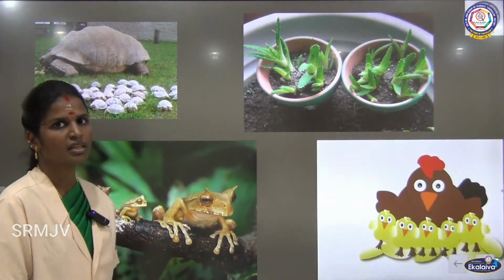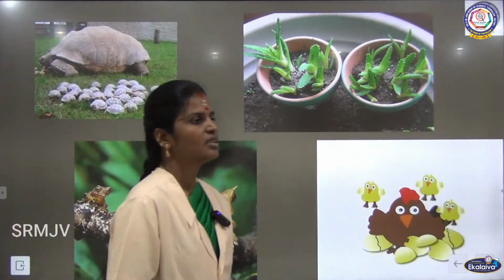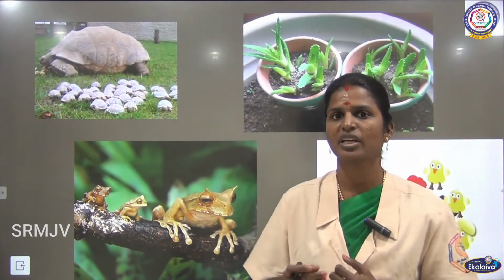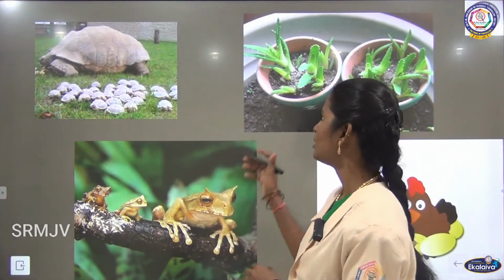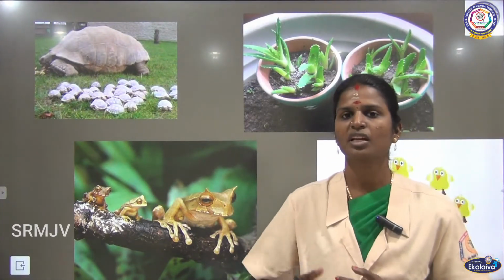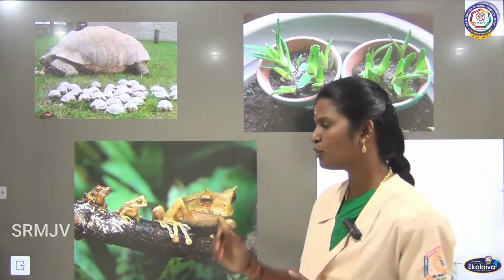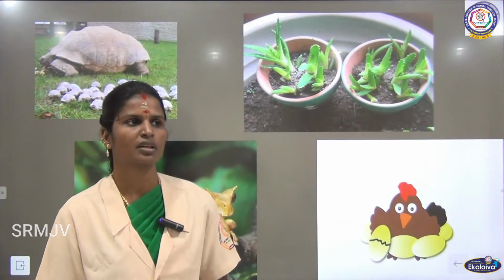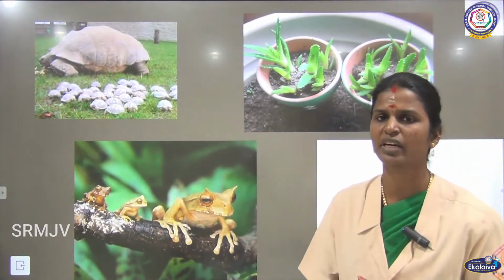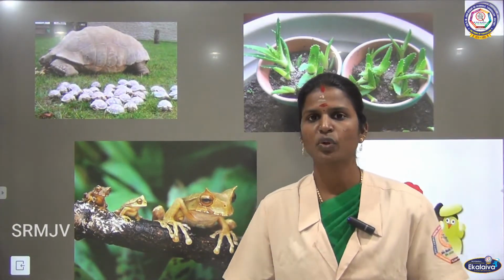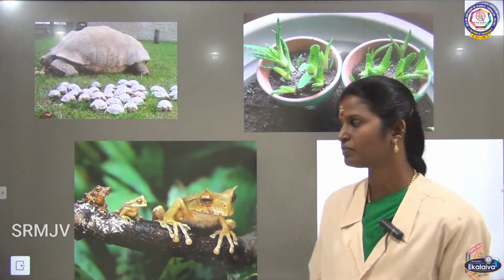So living things reproduce. And the reproduction in living things has many ways. For example, I told that plants reproduce their young ones through different parts of the plant, and tortoise, frogs and hen, they lay eggs and young ones hatch out of that. Then mammals, how do they reproduce? They reproduce by giving birth to young ones. So the organisms that give birth to young ones are called mammals.